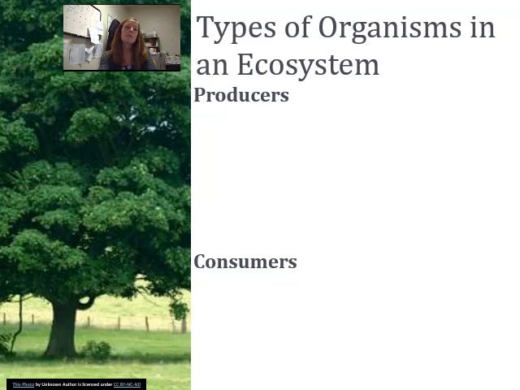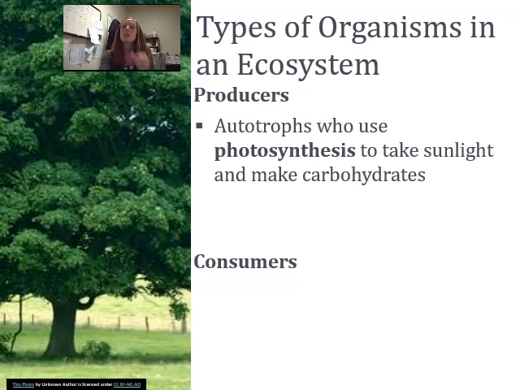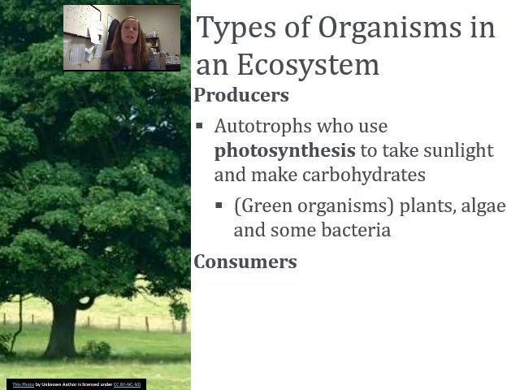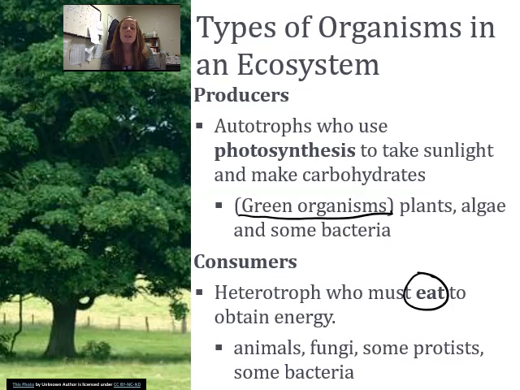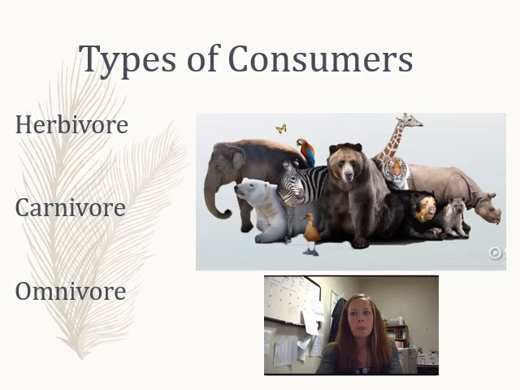And then we talk about types of organisms that are going to be in these ecosystems. So you have producers. Producers are autotrophs who do photosynthesis, and they take sunlight and make carbohydrates. These are always going to be green, because to do photosynthesis, you have to be green. Then we have consumers. These are heterotrophs who have to eat. We have to eat things to get energy, okay? So consumers are heterotrophs, producers are autotrophs. And our consumers are going to be animal, fungi, protists, and some bacteria.